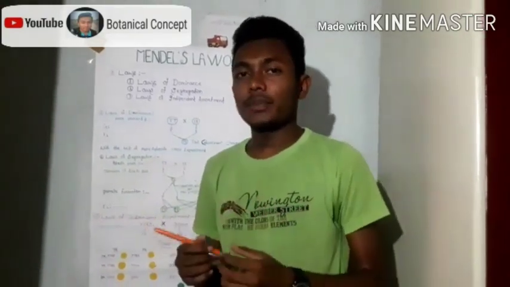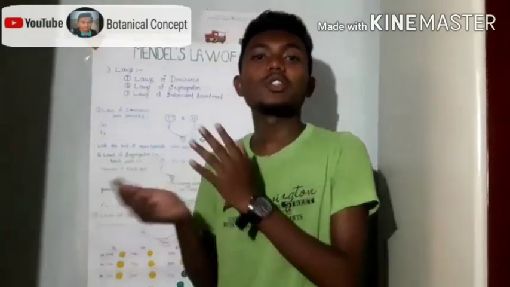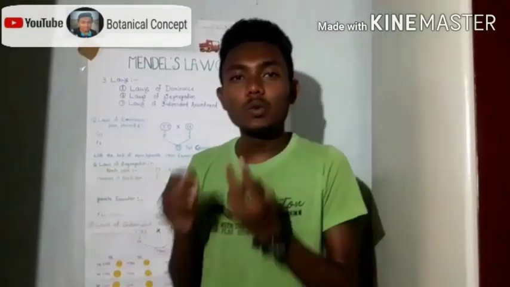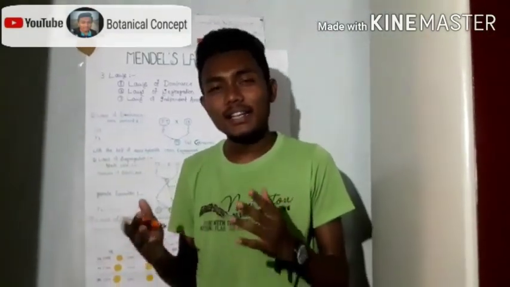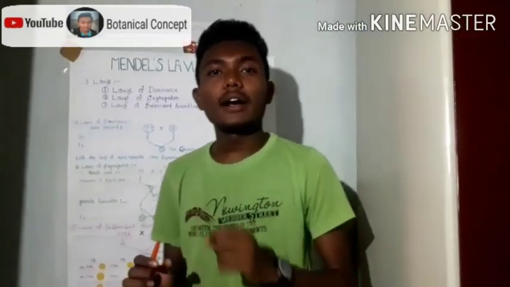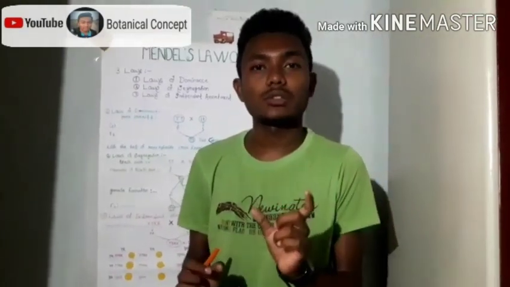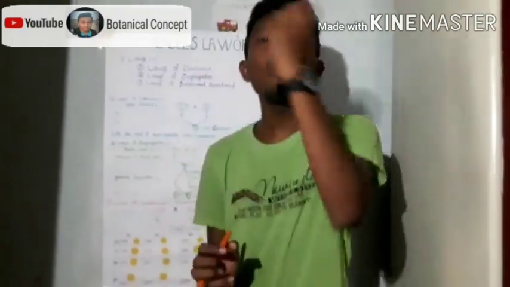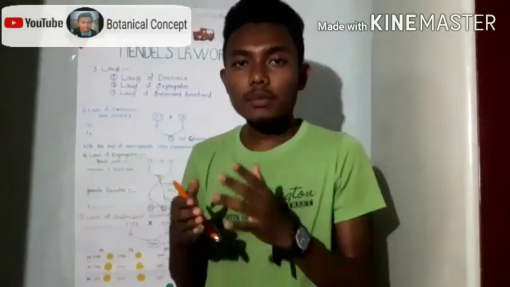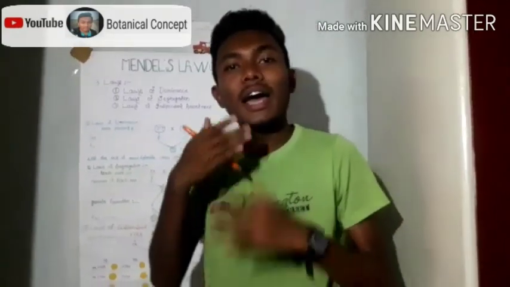So what is genetics? Genetics is a branch of biological science which deals with the study of heredity and variation. So here two new terms arise, heredity and variation, right? Heredity is the process by which the transfer of characters from the parent to the new offspring takes place. This transfer of characters from the parent to the offspring, or the child, is known as heredity.